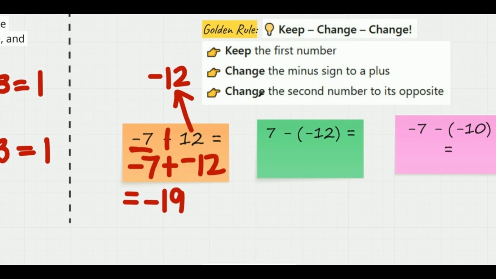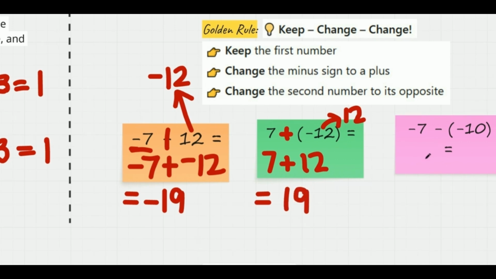So following the same golden rule, we keep the first number, 7. We change the minus sign to a plus, and then we change the second number to its opposite, or its additive inverse, which is 12. So we're just changing the sign of the second number. Our problem now becomes 7 plus 12, which is, again, an addition problem. In other words, we change our subtraction of integers problem into an addition one so that we can perform an addition, which is simpler, right? So now 7 plus 12 would be 19.